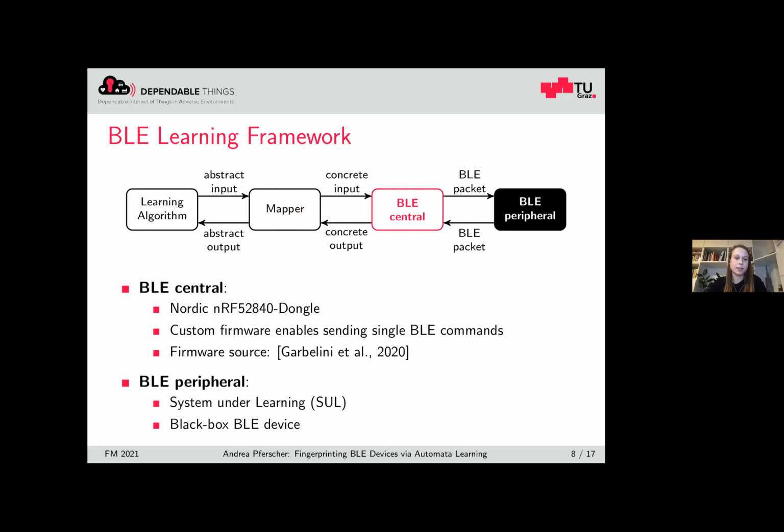These packages are then taken by the central device. So our last 2 layers are the central device and the peripheral. The peripheral is the black box device where we want to learn the behavior, so this is our system under learning. The central device is another Bluetooth Low Energy device. For this, we used a device from the company Nordic and flashed it with a custom firmware that allows us to send our handcrafted Bluetooth Low Energy packages to the peripheral.